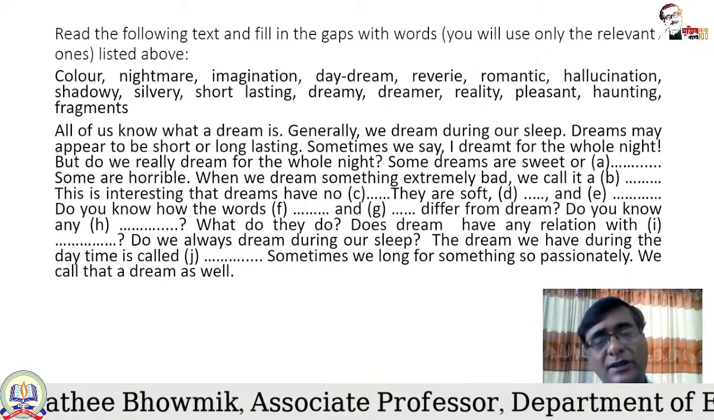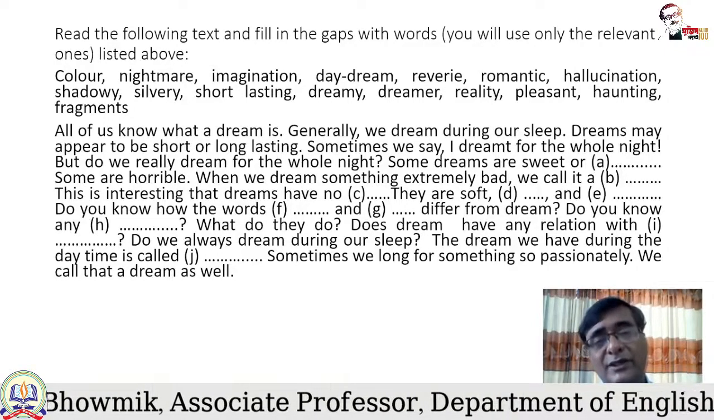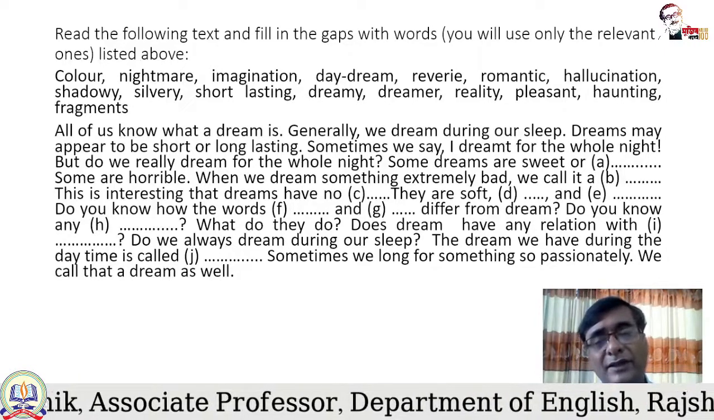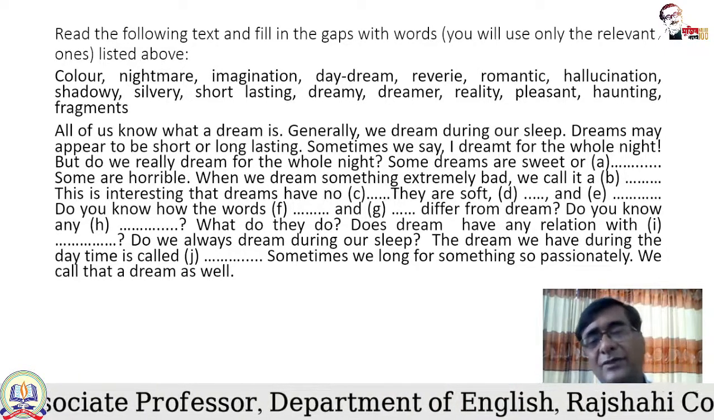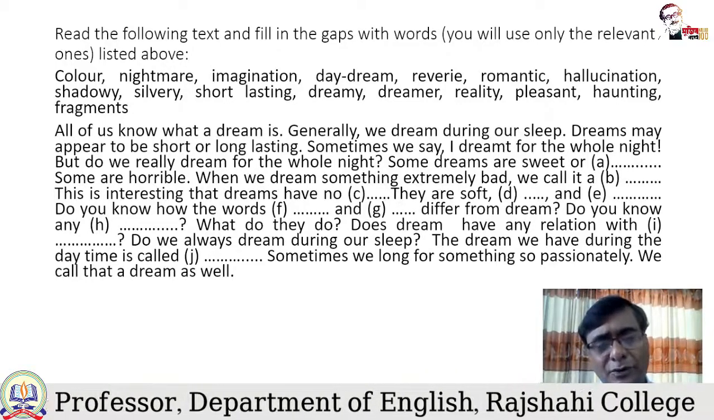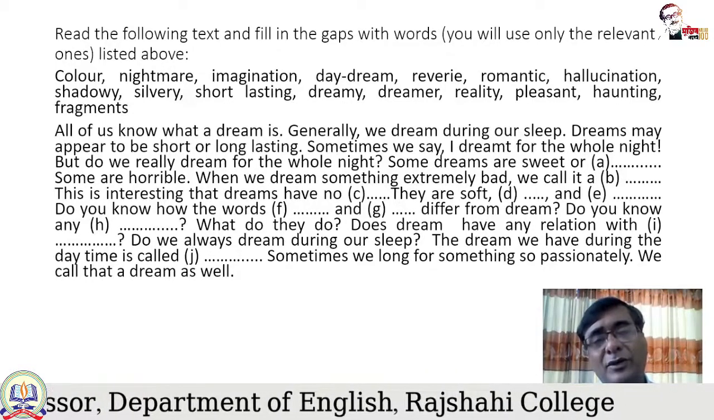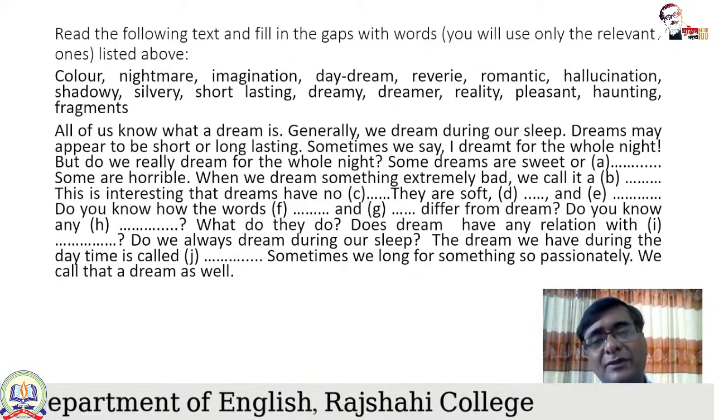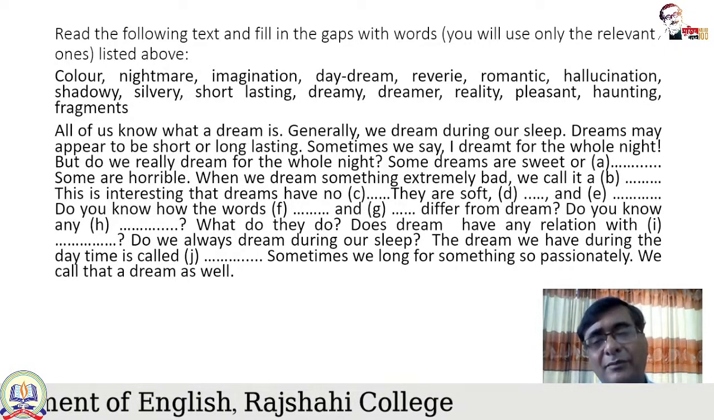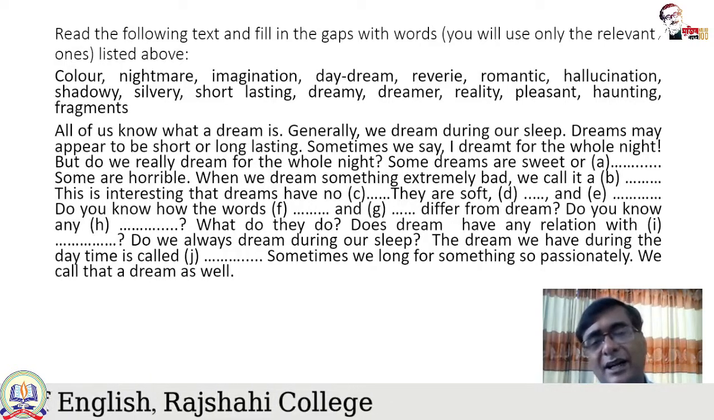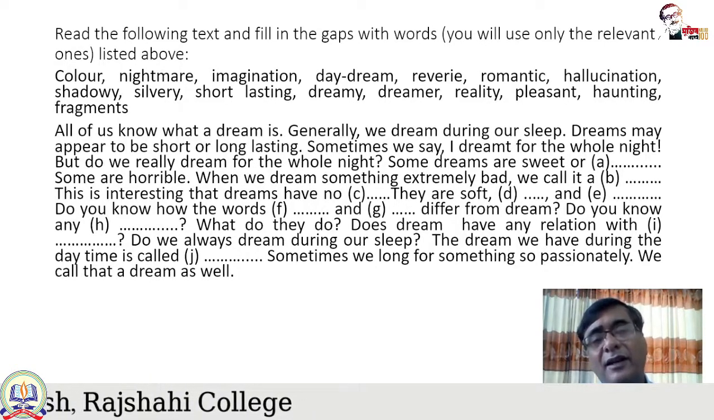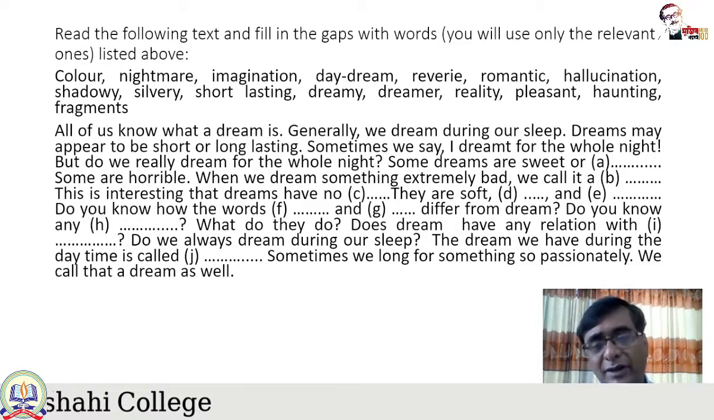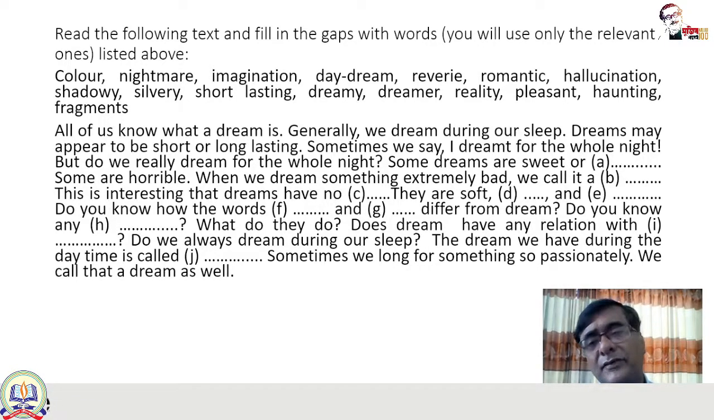Imagination, you all know what imagination is, that we always imagine. Daydream means, there are two ways you can look at the word. The most appropriate way is to look at the word from the point of view that daydream is the kind of dream which is futile, which doesn't have basically any significance. That is daydream. Reverie means again daydream. So reverie is the single word, daydream is a combined word. Romantic, what is romantic? Full of passions, full of emotions. That is romantic.